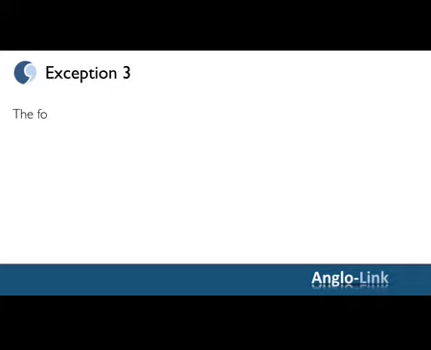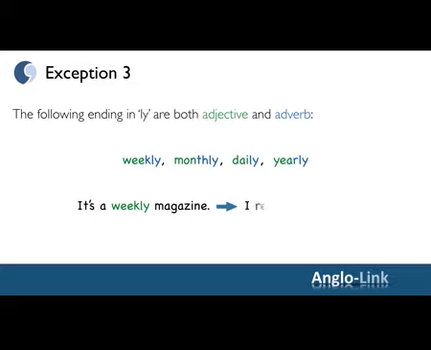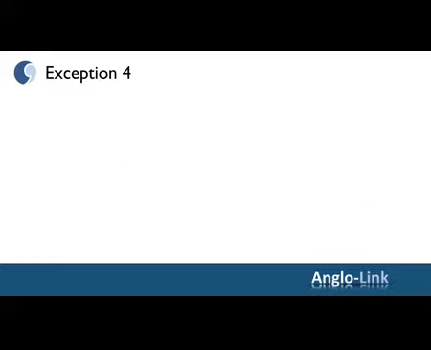Another exception, the following ending in ly are both adjective and adverb. Weekly, monthly, daily, and yearly. For example, you can say it's a weekly magazine or I receive it weekly. And finally, we have another exception.